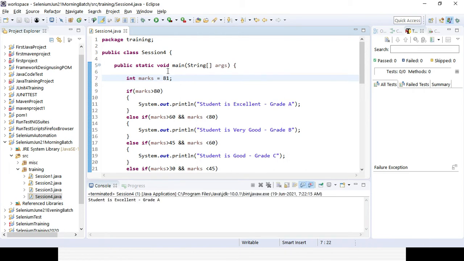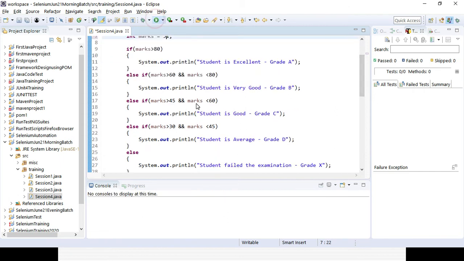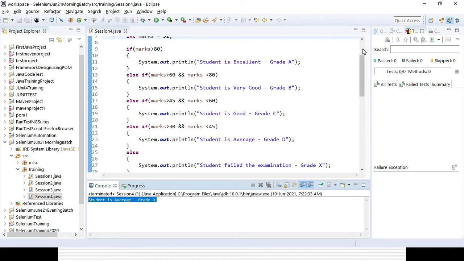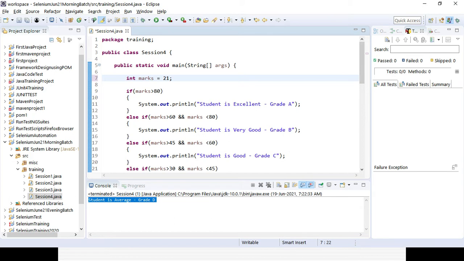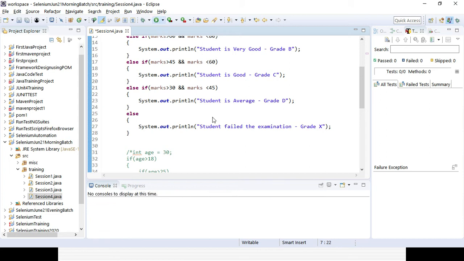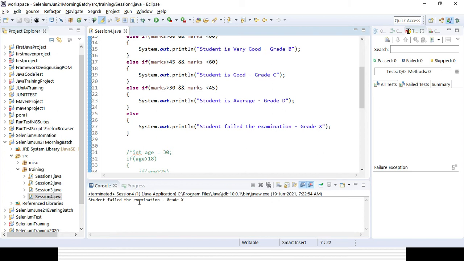If I am giving 31, the student will fall in the fourth part, right? Else if means the student will be having marks more than 30 and below 45. So it will be giving you, right? Student is average, grade D. And in case I am giving any random number, like suppose say 21, so definitely the student has not passed, right? He is not securing any of the grades. So by default, student failed the examination, grade is X, right? Who needs to reappear for the exam again. Okay, so that's why I can use the else if ladder.